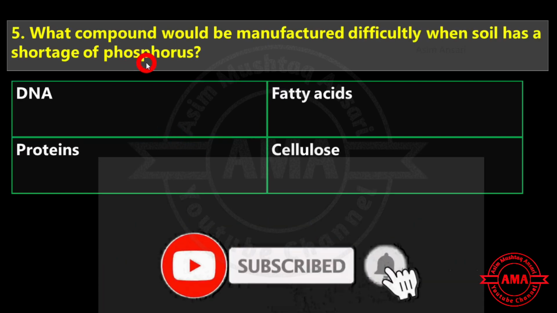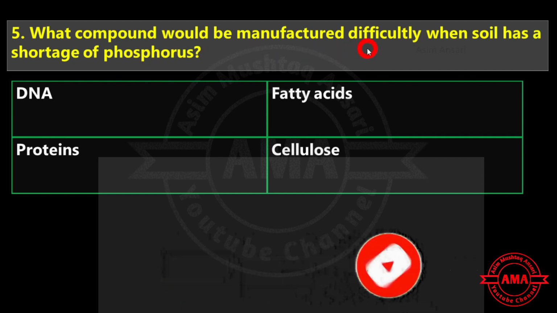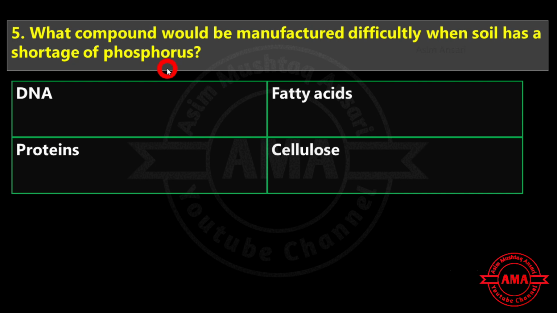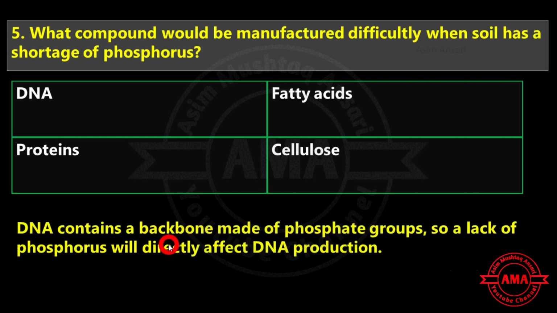Next is what compound would be manufactured difficultly when soil has shortage of phosphorus? DNA, fatty acid, proteins or cellulose. There DNA contains a backbone made of phosphate group. So a lack of phosphorus will directly affect DNA production. So the exact answer is DNA.